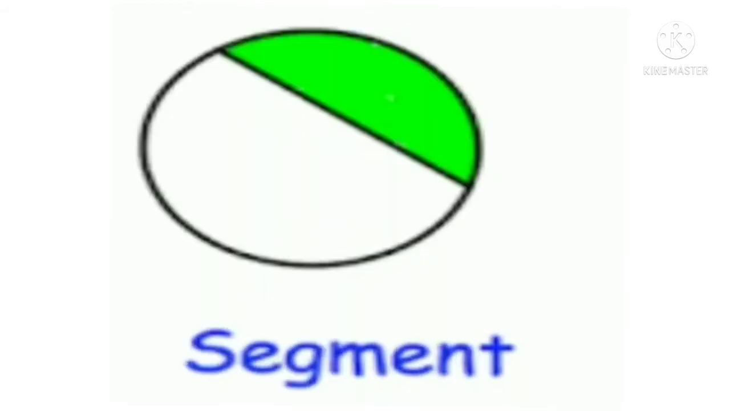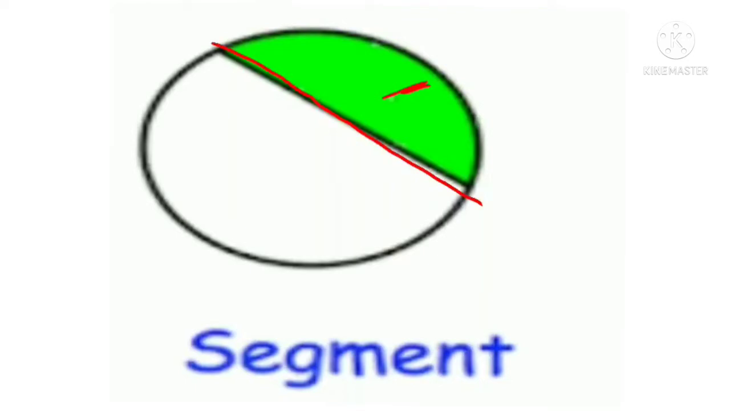Next one is segment. First, we can discuss the chord. What is a chord? A chord is a line segment joining any two points on the circle. Any two points on the circle, that is the chord. So the chord divides the circle into two parts, and those parts we call segments.